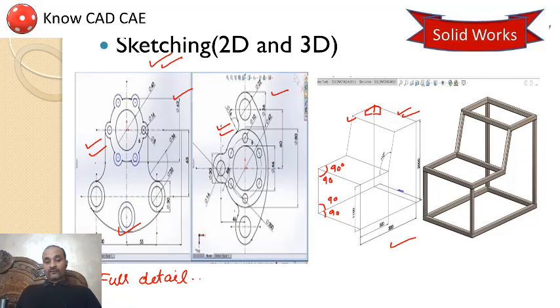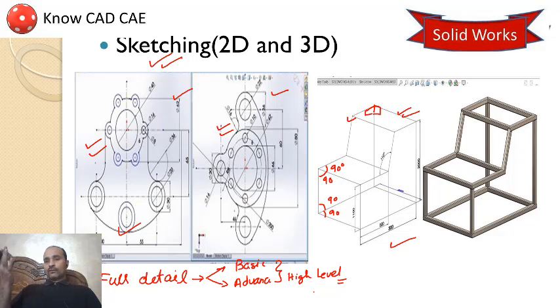Again, I am emphasizing full detail because it will be from basic to advanced, and some high level drawings will be in this module.